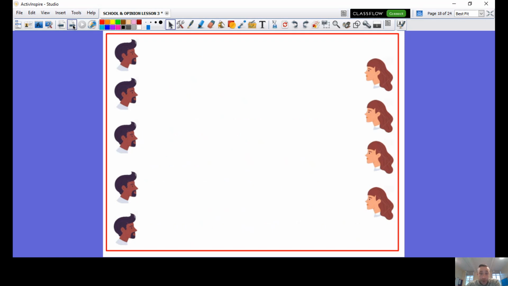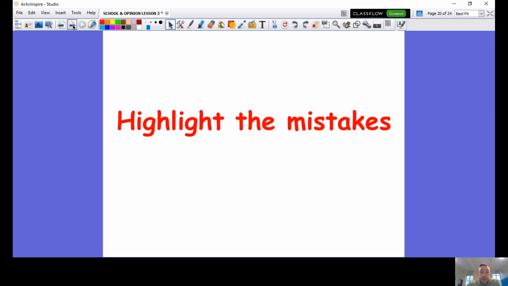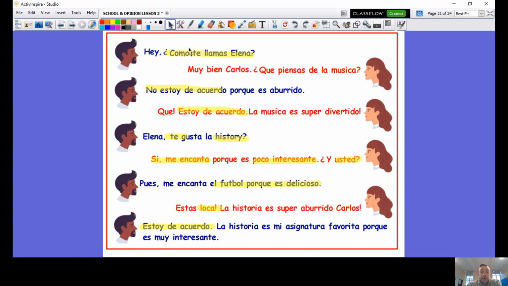Excellent. I hope you paused your video and you've taken the time to do that. So what I'm going to do is show you the highlighted mistakes. So here's our text. And as you can see, I've highlighted all the areas that are nonsensical. They do not make sense in this text. What I want you to do now is check your text. Have you highlighted the same mistakes? I'll give you 2 minutes to do that. Pause your video now.